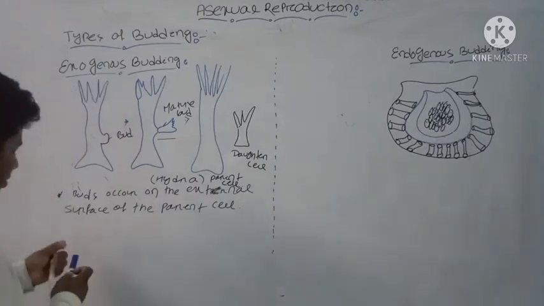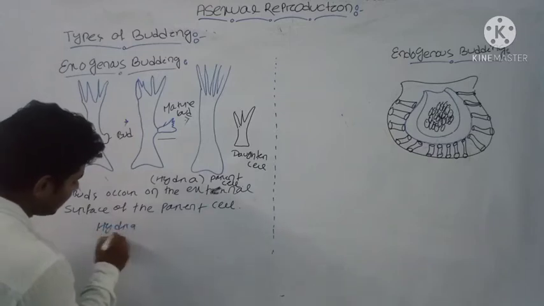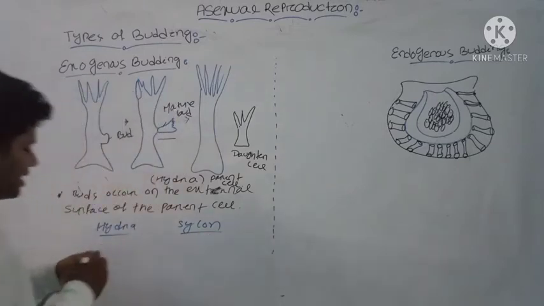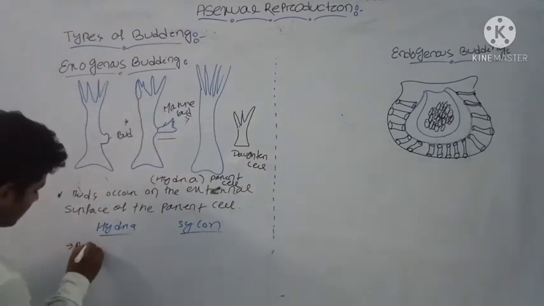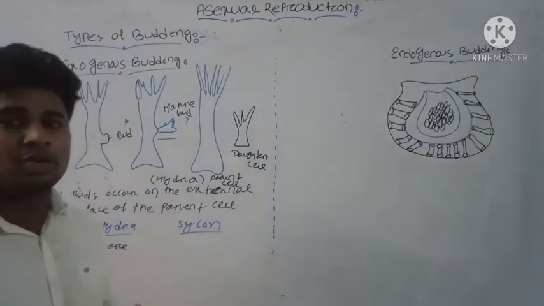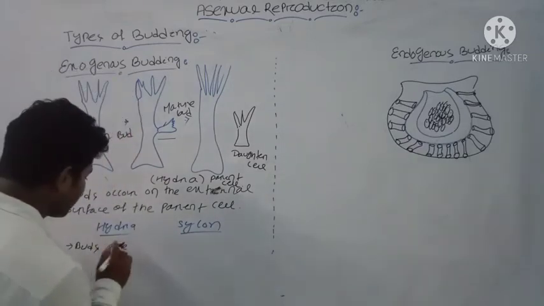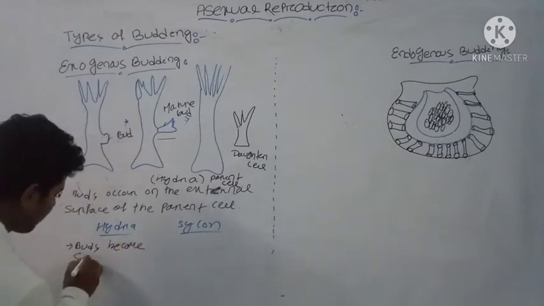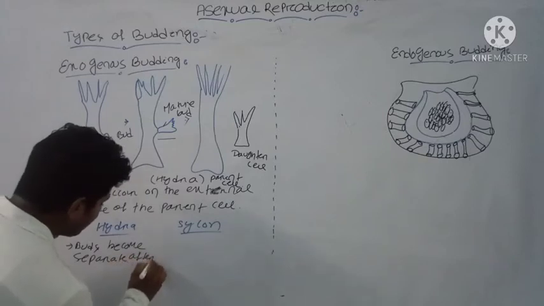And usually you will find this in Hydra and in Scypha, two types. In Hydra, the buds are initially attached to the parent cell, but when they mature, they become separate from the parent cell after maturity.